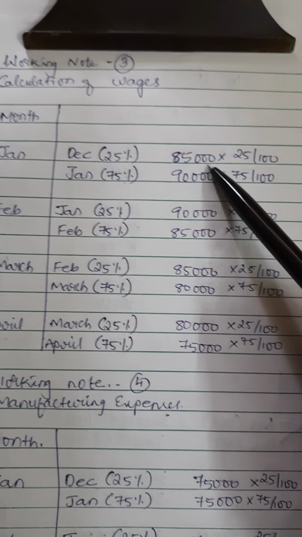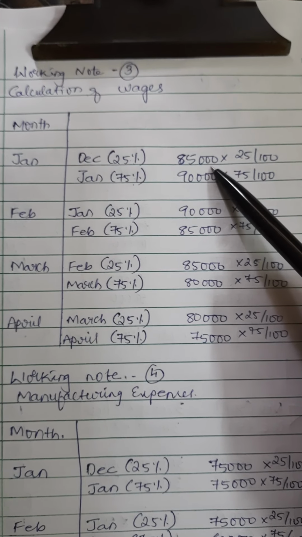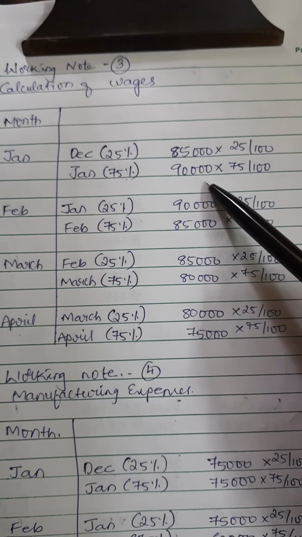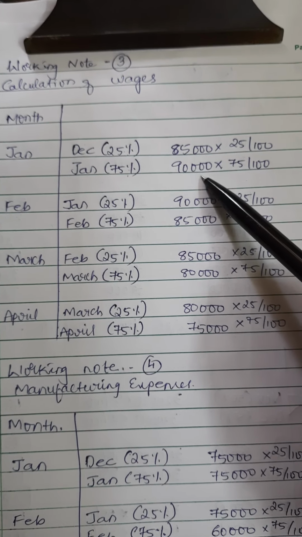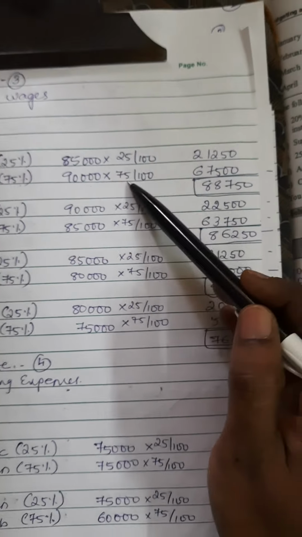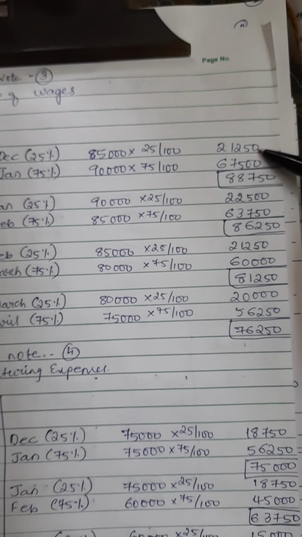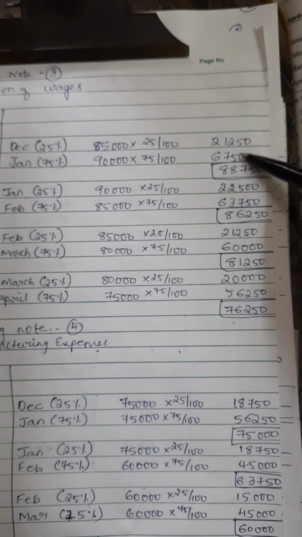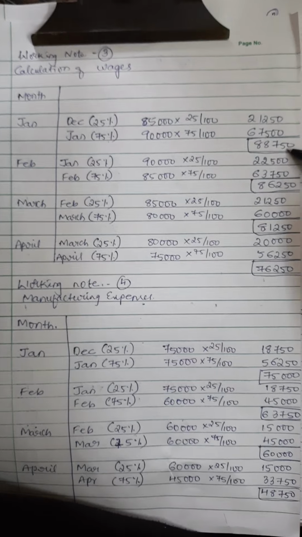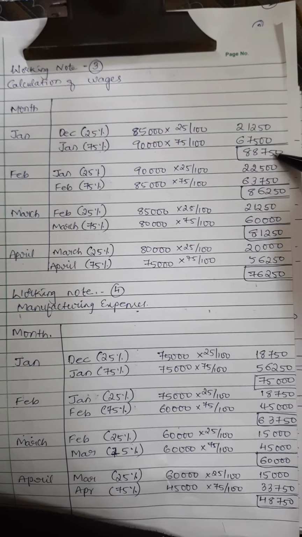So in the question, wages for the month December is 85,000, for the month of Jan is 90,000. So 85,000 into 25%, 90,000 into 75%, you will get these two values. If you add up, you will get the Jan wages amount.